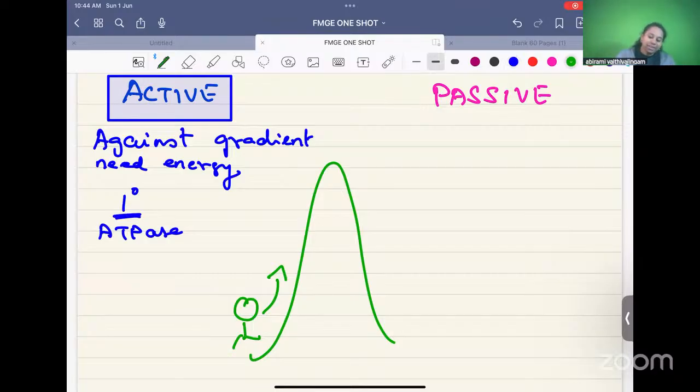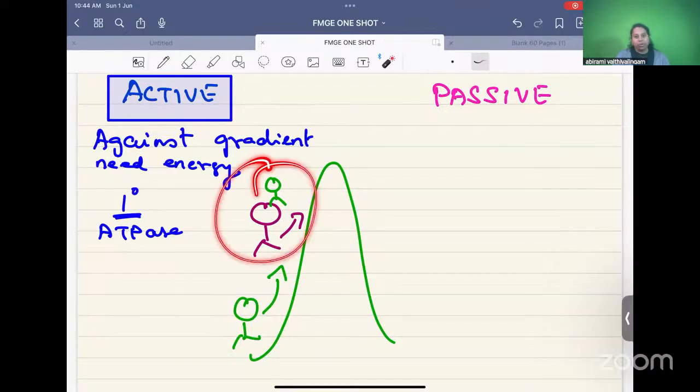Then what is secondary active transport? Let's say there is Siddhi's friend who's already climbing the mountain. Now Siddhi wants to climb the mountain, but you don't want to waste your primary energy. So you're just climbing on top of your friend and your friend is going to carry you now. Now both of you are going against the gradient.